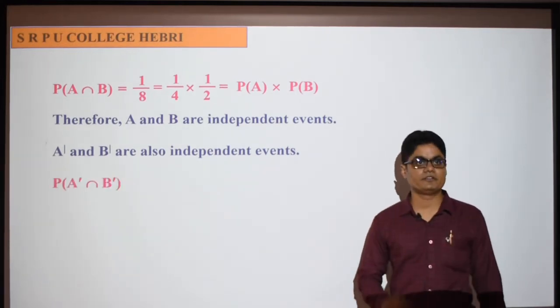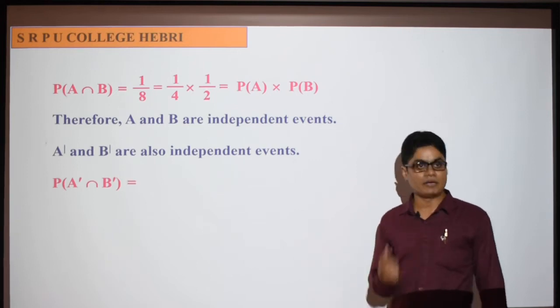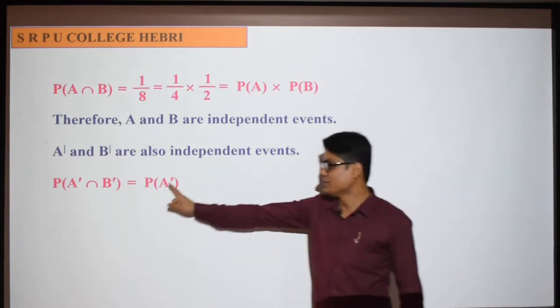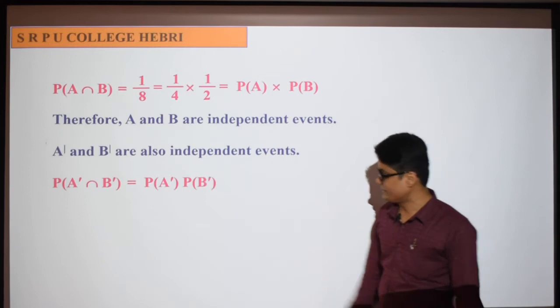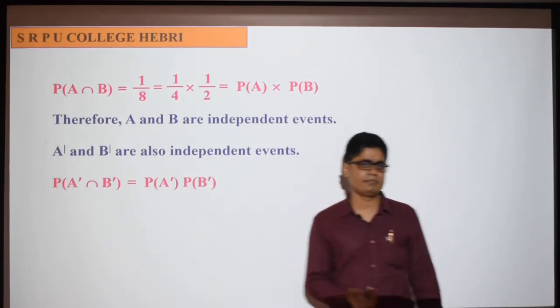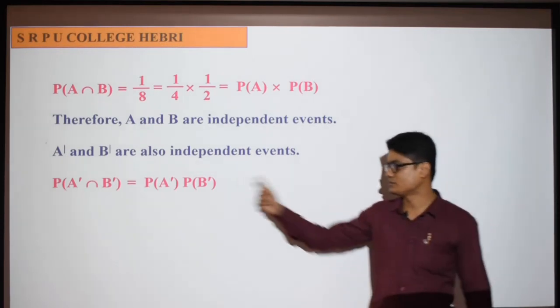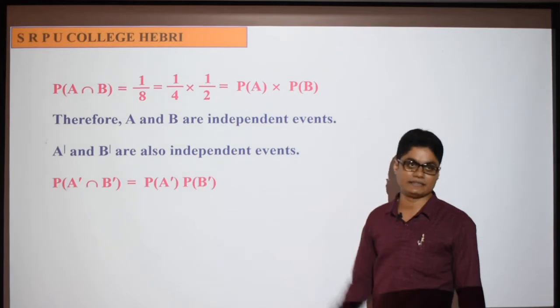So probability of A complement intersection B complement is equal to probability of A complement into probability of B complement. Remember, if A and B are independent, their complements are also independent. So you are finding the probability of the intersection of two events, and since they are independent, you can find probability of A complement intersection B complement like this.